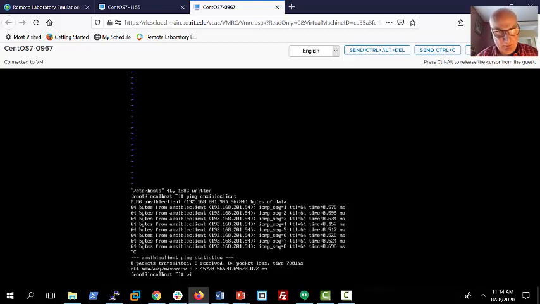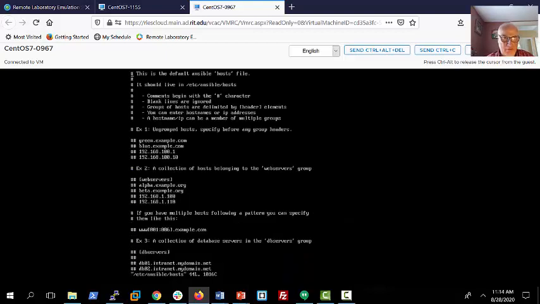Now what I have to do is edit /etc/ansible/hosts. This is the Ansible hosts file, the inventory file that you'll see talked about in Ansible, and it gives you lots of examples of how to work with this default Ansible file.